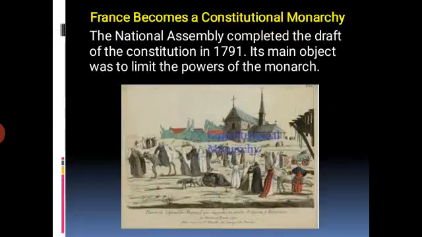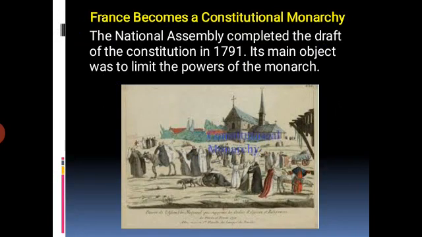Its main objective was to limit the power of monarchs. Students, what was the main objective of the constitutional monarchy of France? Listen, its main objective was to limit the power of the monarch. Now the powers were separated and assigned to different institutions like the legislature, executive, and judiciary. Through these three organs, the constitutional monarch's power was exercised. Okay, students, this change of powers made France a constitutional monarchy. So that entire setup refers to France becoming a constitutional monarchy.